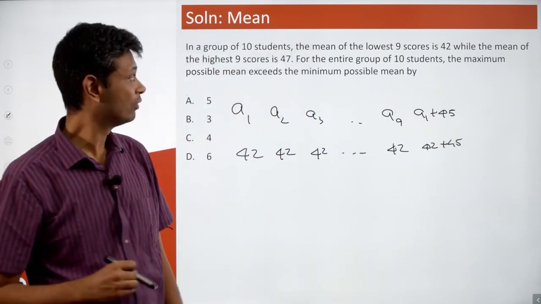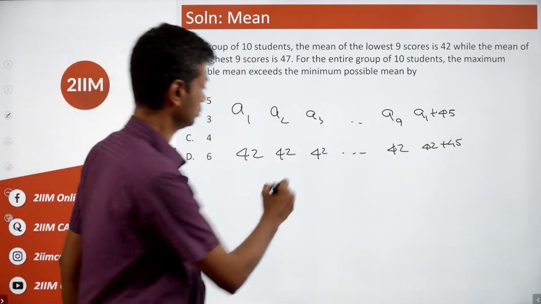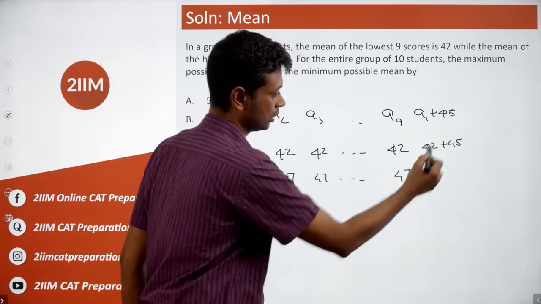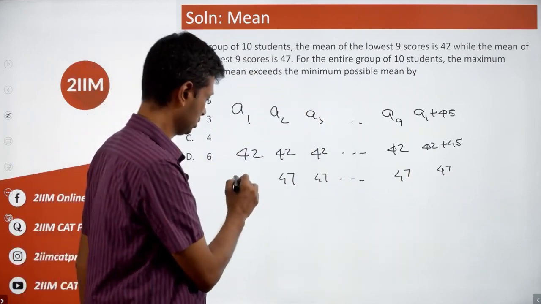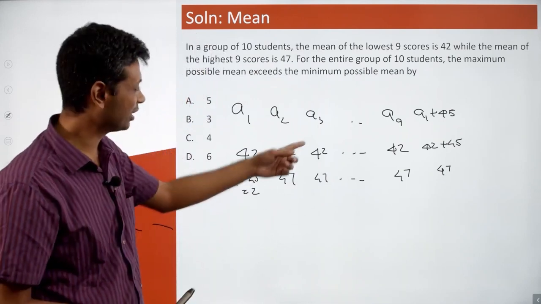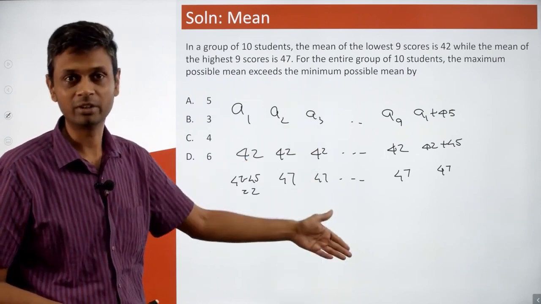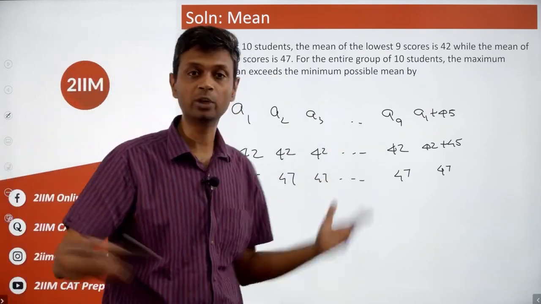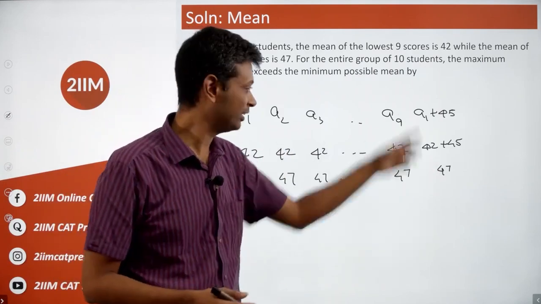The other extreme will be the instance where each of the last numbers is 47. So you plonk this as 47, 47, 47. This number is also 47. The first number is 47 minus 45, which is 2. This will represent one boundary, this will represent another boundary. Find the difference in the means, that's the answer you're looking for. And one extreme is when A1 through to A9 are all equal. Another extreme is when A2 to A10 are all equal. Plonk this, find the means and you're good to go.